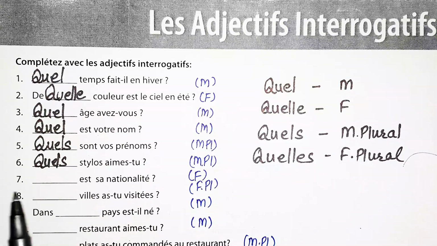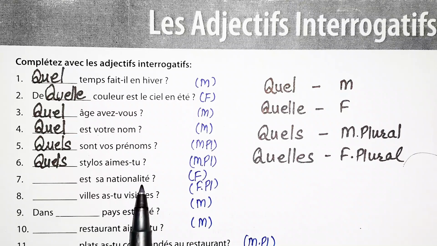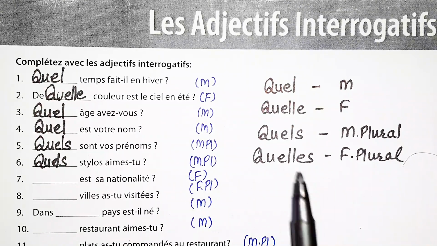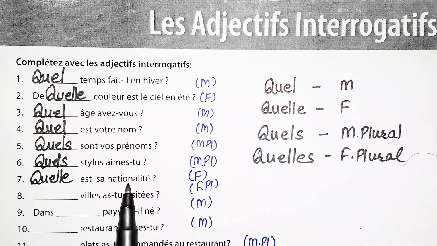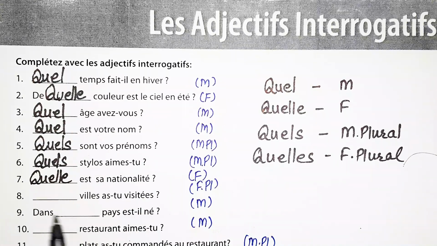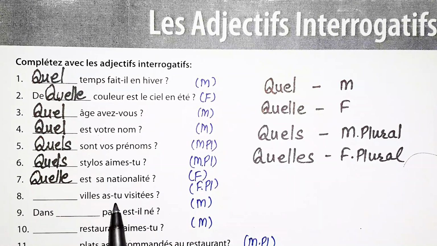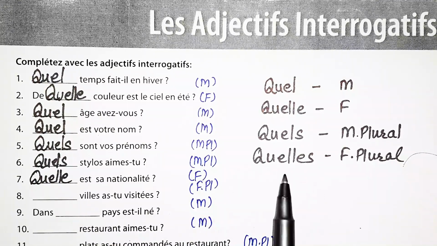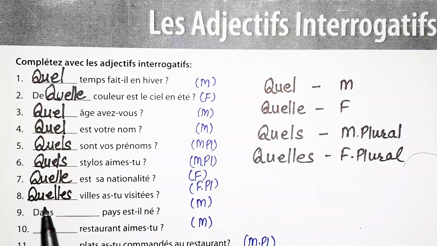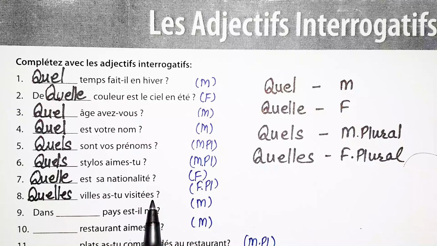Now, the next statement is, dash est sa nationalité? Nationalité is feminine, so we will use the feminine singular case. Quelle est sa nationalité? What is her nationality? Now, the next statement is, dash ville as-tu visité? Now, ville is given here in feminine plural form, so we will use the feminine plural case. Quelle ville as-tu visité? Which cities have you visited?